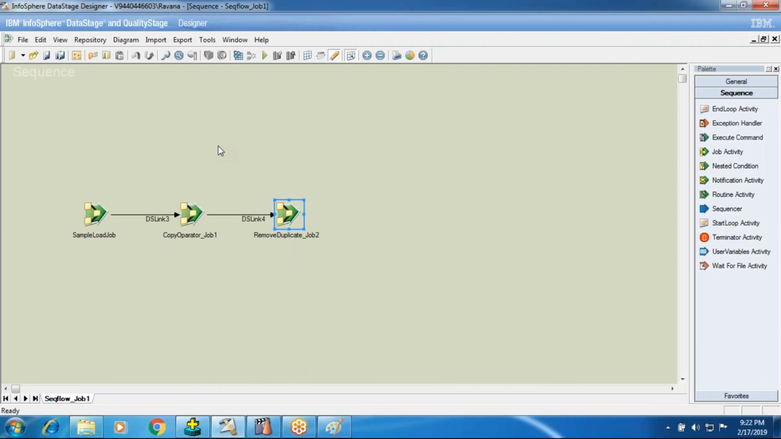Next we'll see how to control the jobs. If this job is successful, then only the second job should run. If the second job is successful, then only the third job should run. If any one of the jobs fails, the total sequence should abort. We can do such things, so we'll see that in the next sessions. Thanks for watching this video.